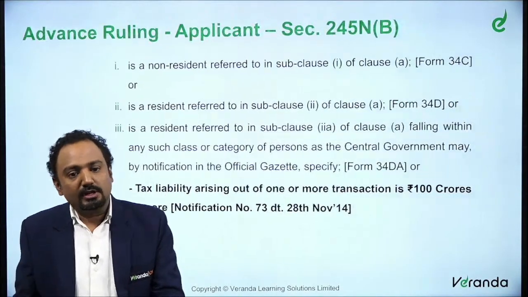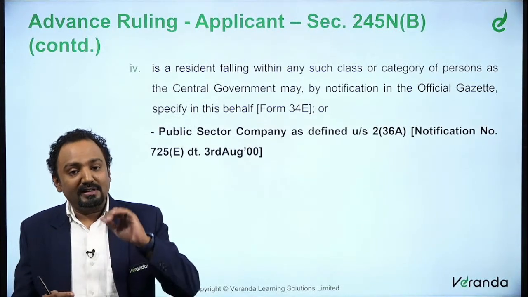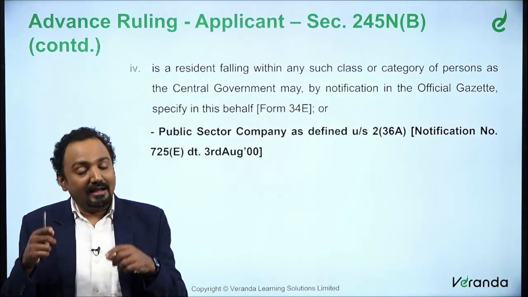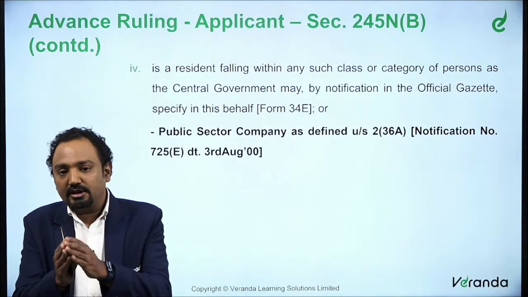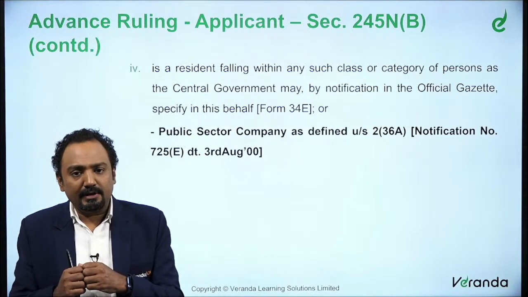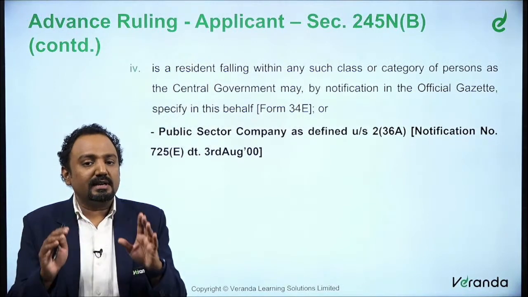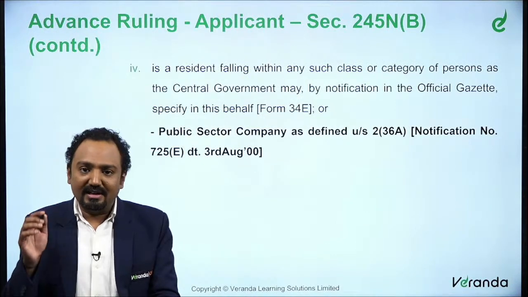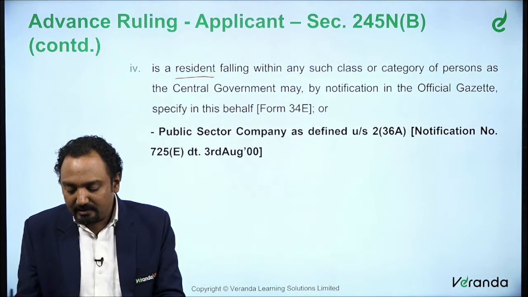Now the next subclause that we were talking about was the next category, for determination of the computation of total income. So we are going to file an application for computing total income where the issue is pending before the income tax authority or the ITAT, the Income Tax Appellate Tribunal. Here the applicant was a general word. It only said applicant. It did not say resident, it did not say non-resident. But it's typically for a resident applicant. So here the applicant is a resident falling within any such category.